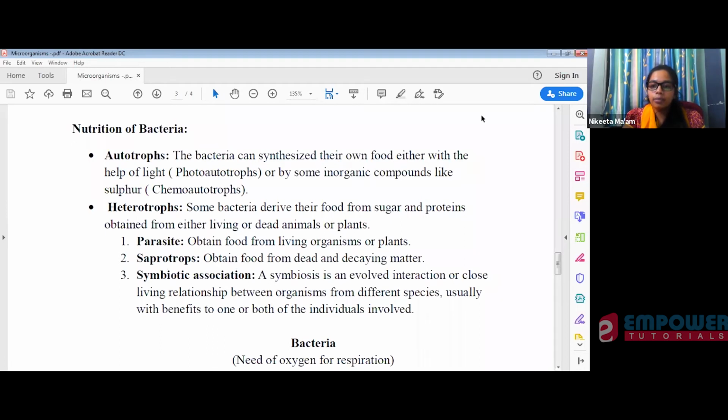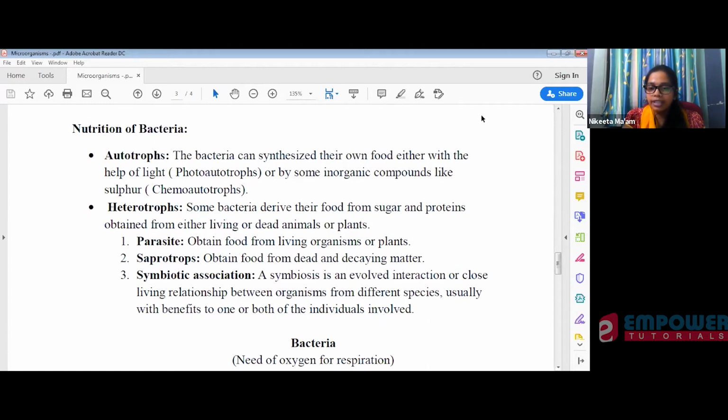Then there is symbiotic association. It is not given in your book, but in symbiotic association different bacteria live together. They provide some food or protection to the other bacteria, and the other bacteria in return give them food. One may provide the other some material or food or shelter, and the other in return will give them food.